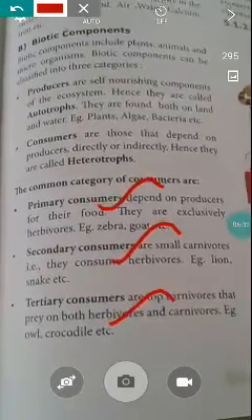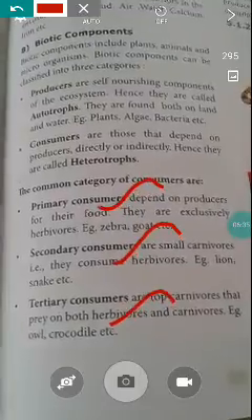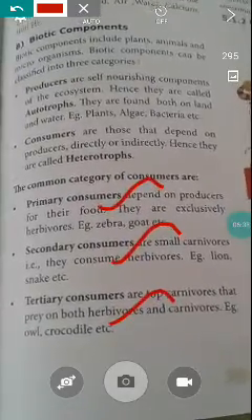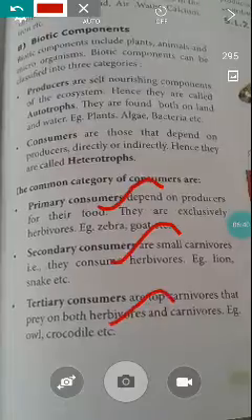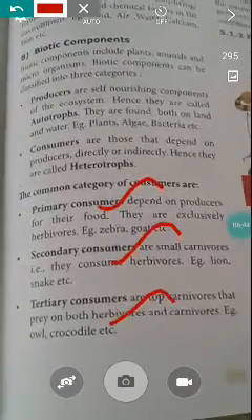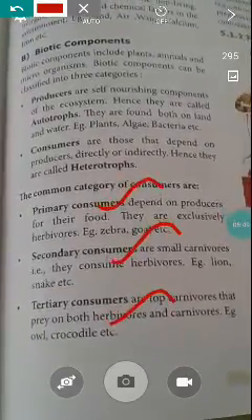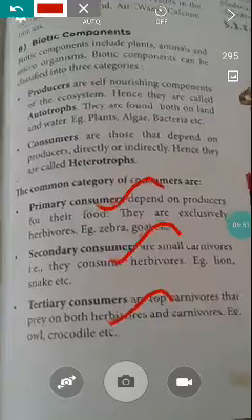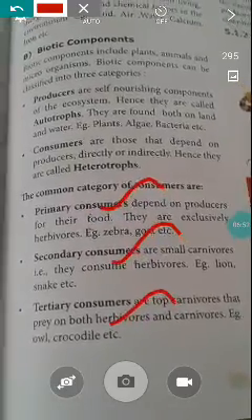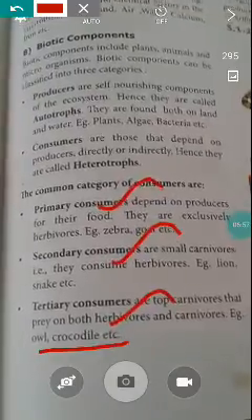Primary consumers depend on producers for their food. They are exclusively herbivores. Example: zebra, goat. Secondary consumers are small carnivores. They consume herbivores. Example: lion and snake. Tertiary consumers are top carnivores that prey on both herbivores and carnivores. Example: owl and crocodile.